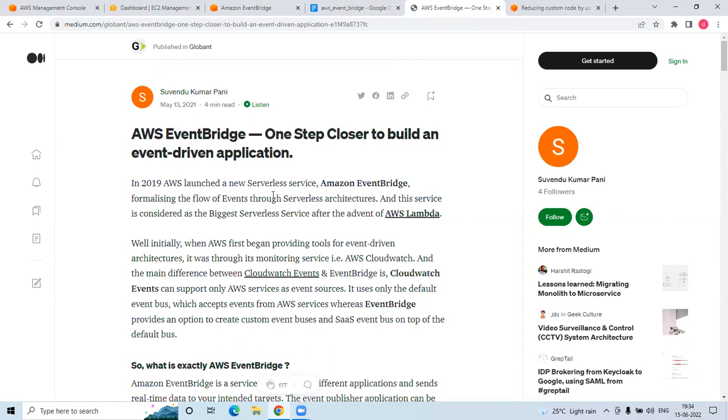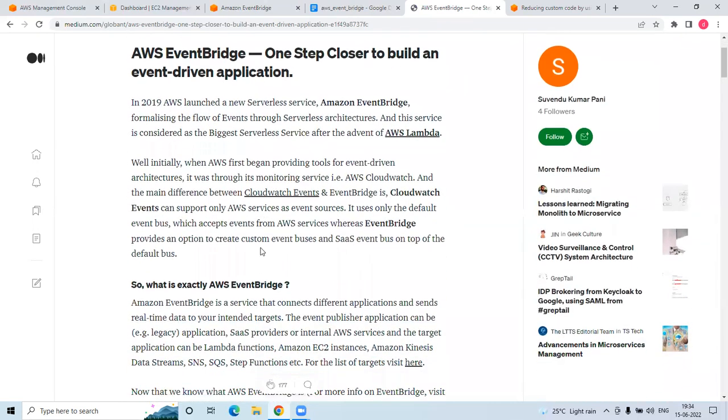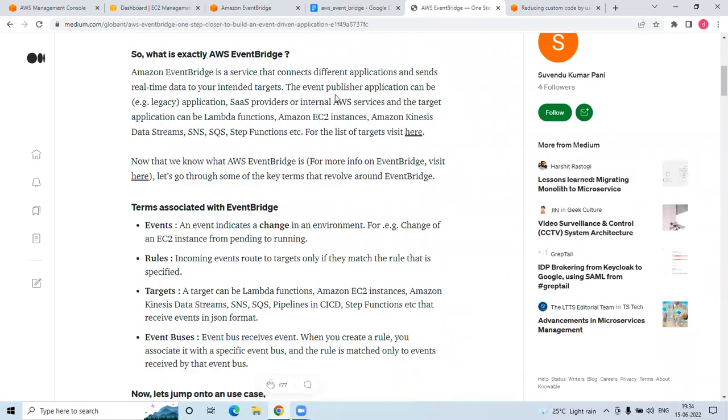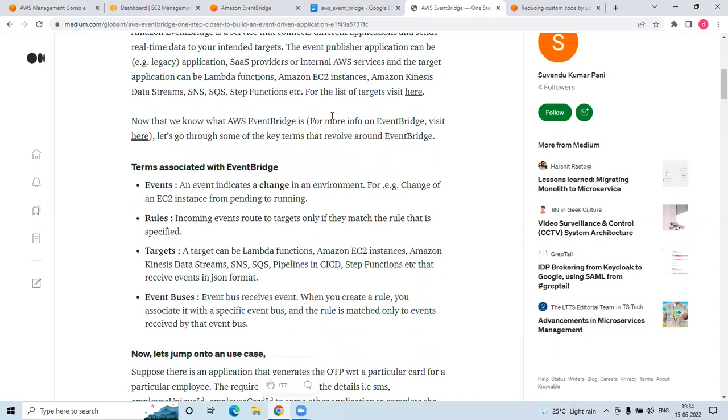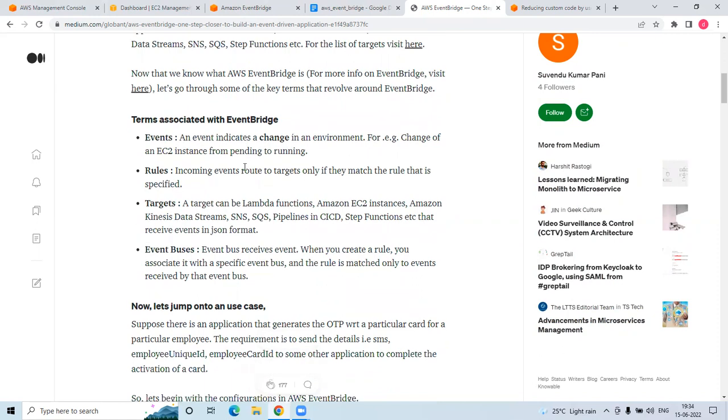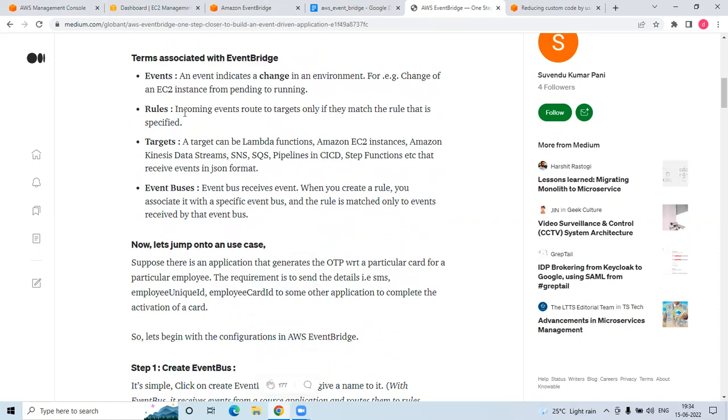So there's a flow of events, as you know. This is a SaaS service, software as a service, where it will connect different applications from end to end. I think you know Kinesis, SNS, SQS, Step Functions. So these are the events, rules, and targets. These are very important.